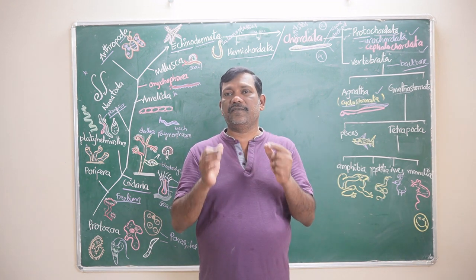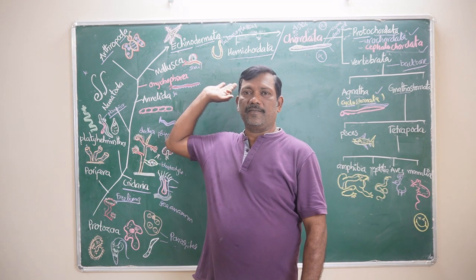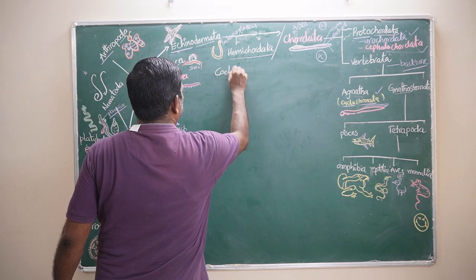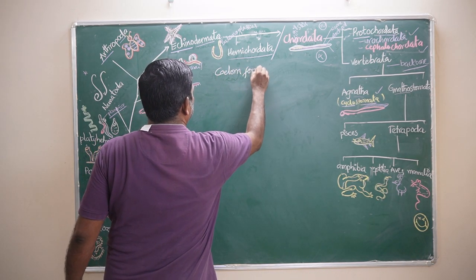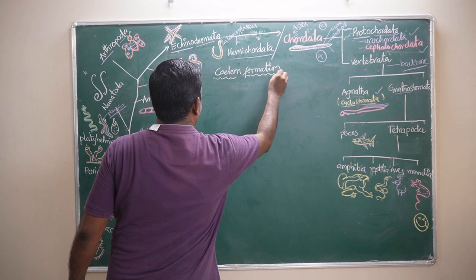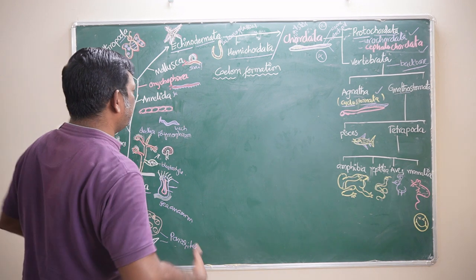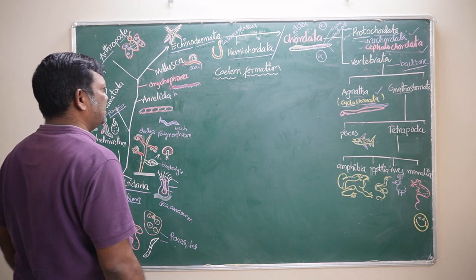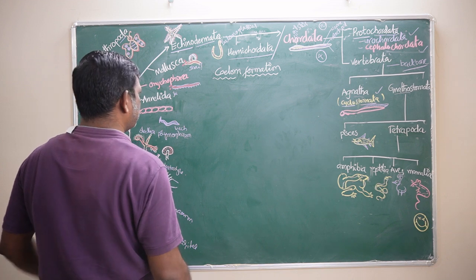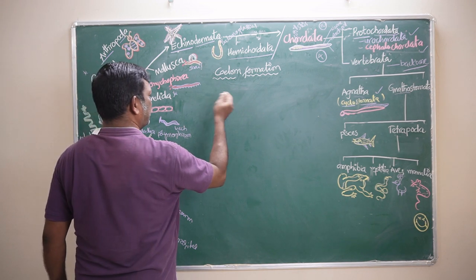Then in this discussion we also discuss how the coelom is formed in the animal kingdom. All the animals we will discuss the coelom formation or coelom development in the animal kingdom. So what is coelom? I discussed that coelom is a body cavity present inside the body, filled with coelomic fluid, providing space for the internal organs and acting as a hydrostatic skeleton. This coelom is discussed in the sexually reproducing animals.